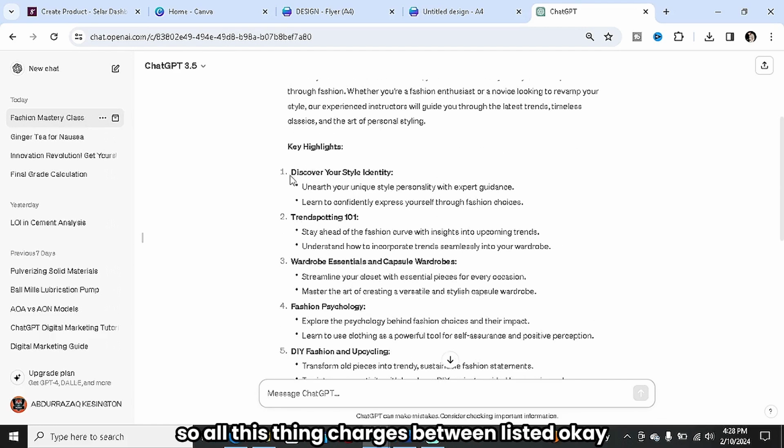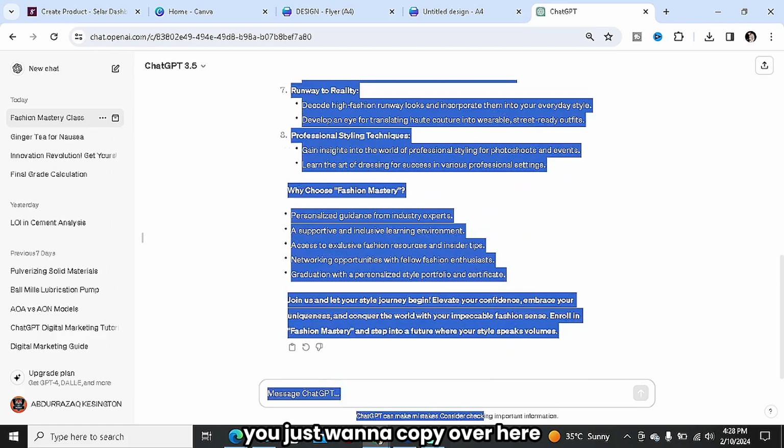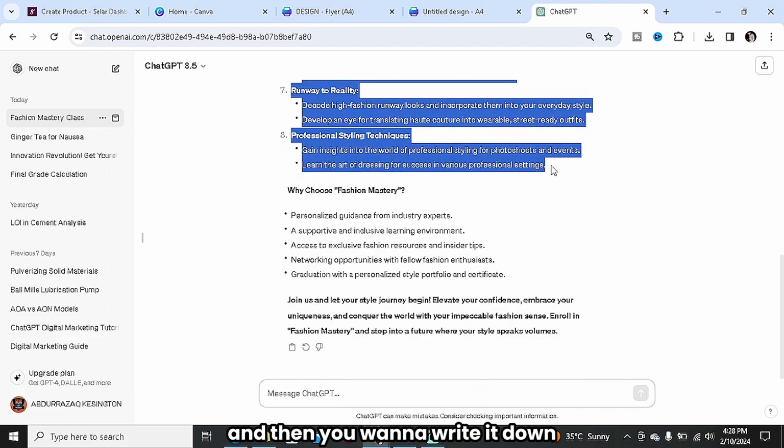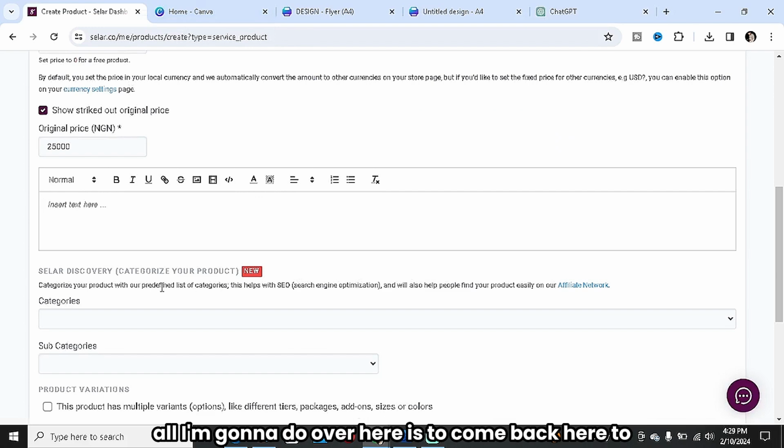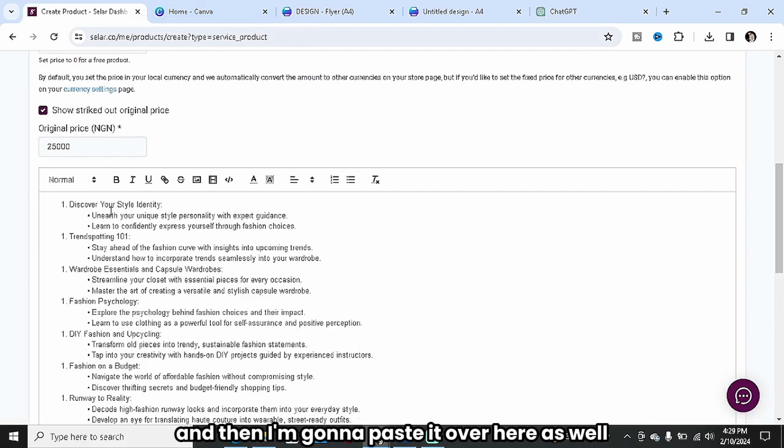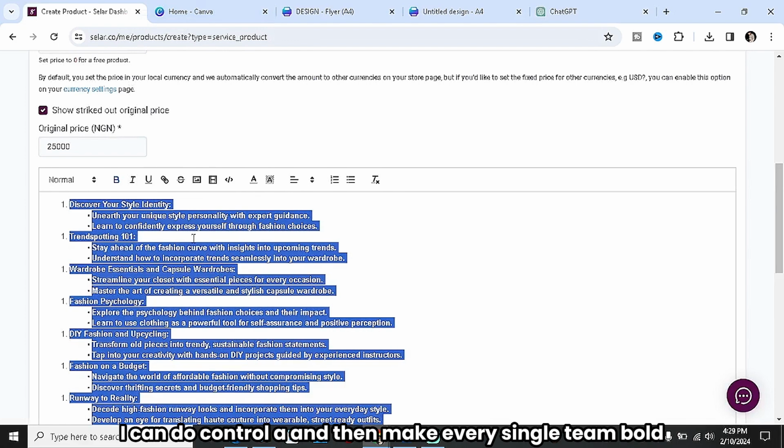So all these things ChatGPT listed, you just want to copy it over here, and ensure that what you're about to paste there is something you're actually going to teach them. And if you see anything ChatGPT wrote down that you're not going to teach them, you can as well delete it. So now all I'm going to do is come back to the description and paste it over here. And I can press Control A and make every single thing bold.